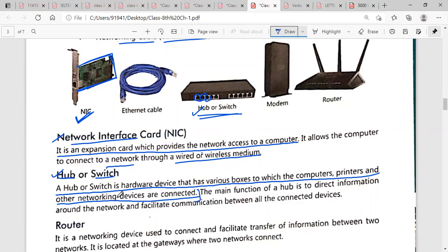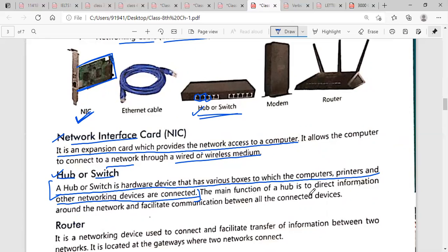Underline up to this. Hub is also a hardware device, and you can connect various computers, various printers and other networking devices, and many more things to it. If you want to connect more than one device, then you can use a hub. It is just like an extension.